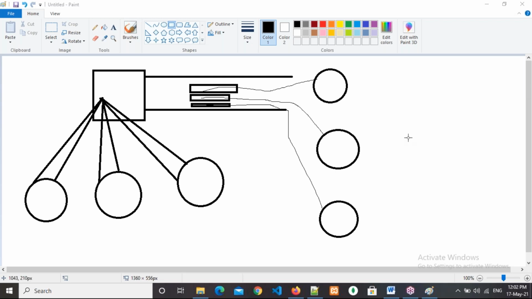Then one waiter will come to you, he will take your order and he will give it in the kitchen. Then what happens? He won't go to the next table. He will stand by the side, or he will be there until the item is ready. After the item is ready, he will take that item and serve it to you, and put it on your table. This is called synchronous functionality.